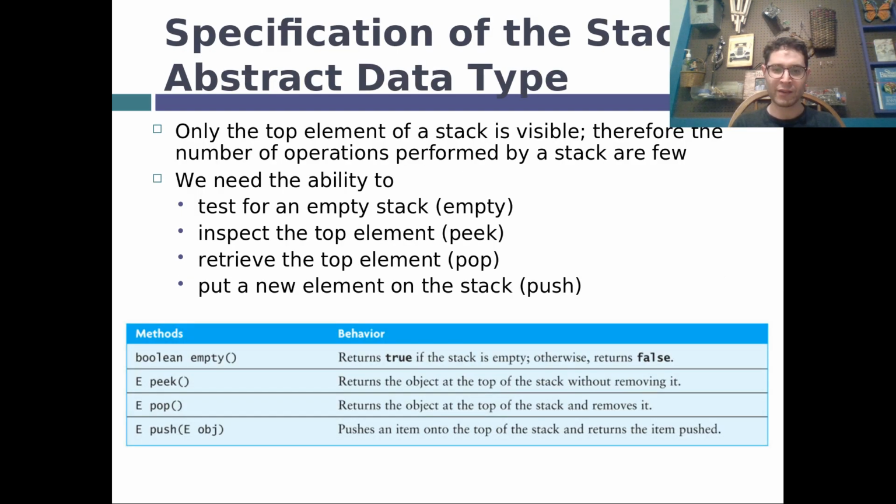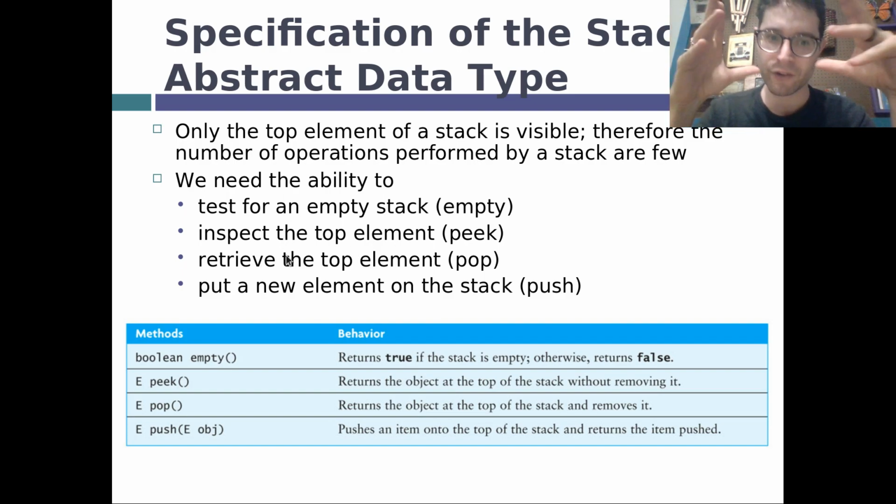So let's take a look at the methods. We only have 4 methods, according to the Java API. We only bother dealing with the top of the stack, so there are only a few operations we need to be able to do. We need to be able to check if the stack is empty. We're not even going to keep track of the size of the stack. We are just going to have a method that tells us whether it's empty or not. No size. We are going to inspect the top element of the stack, which means we're going to take a look at what the top element actually is.